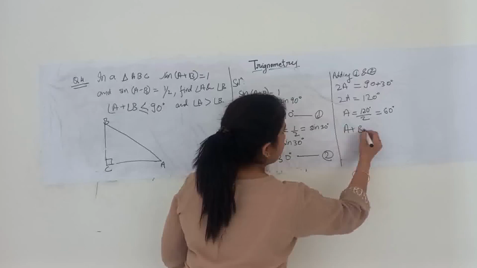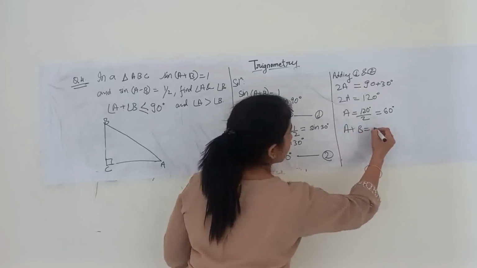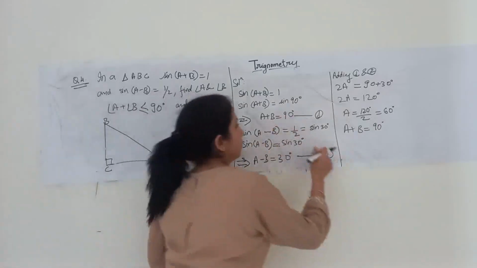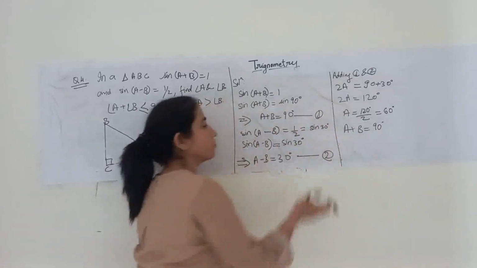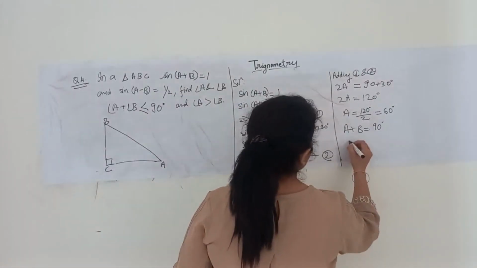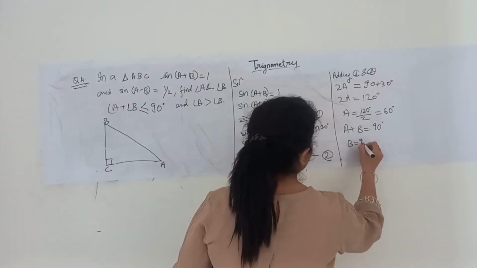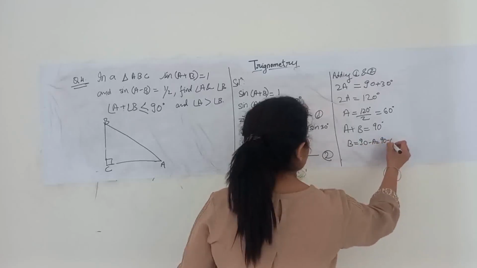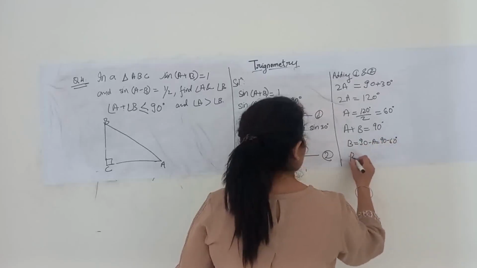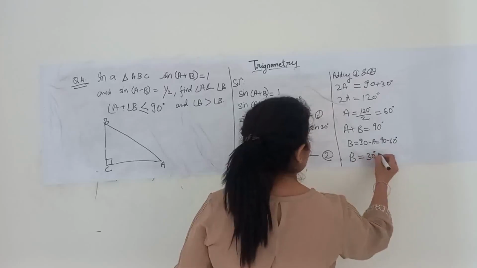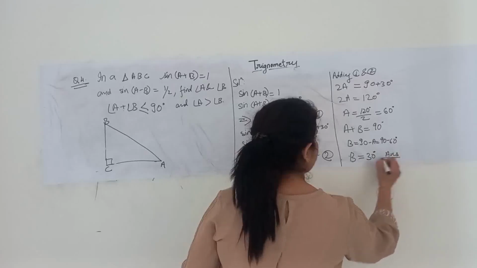A plus B is equal to 90. We know that, fine. Or you can use equation 1 also, it's saying the same thing. A plus B equals 90 degrees, or B is equal to 90 minus A, that is 90 minus 60. I can say that B is equal to 30 degrees is my answer.